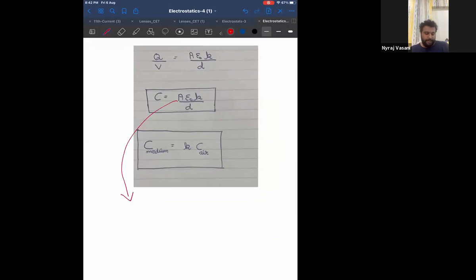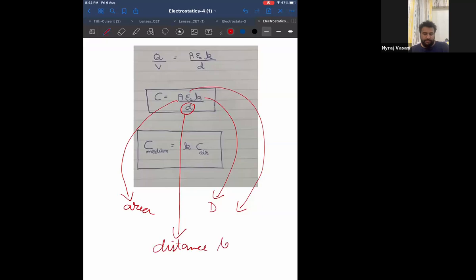A is the area, K is the dielectric constant, epsilon naught is the permittivity of free space, 8.85, and D is the distance between the two plates, where D is the distance between the plates. A is the area.